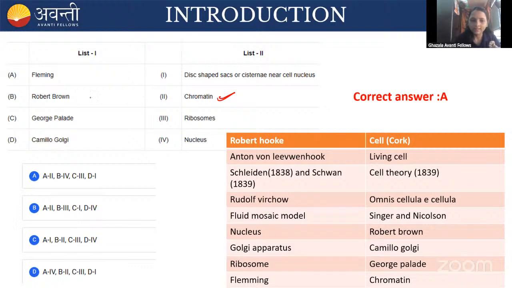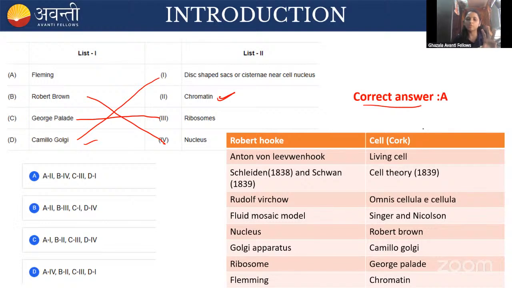Then coming to Robert Brown, who discovered the nucleus. And you can see here, B is the 4, and George Palade is the ribosome. Then Camillo Golgi, you know that a disc-like structure, cisternae, is present in the Golgi apparatus. So that is discovered by Golgi. So the correct answer is A.